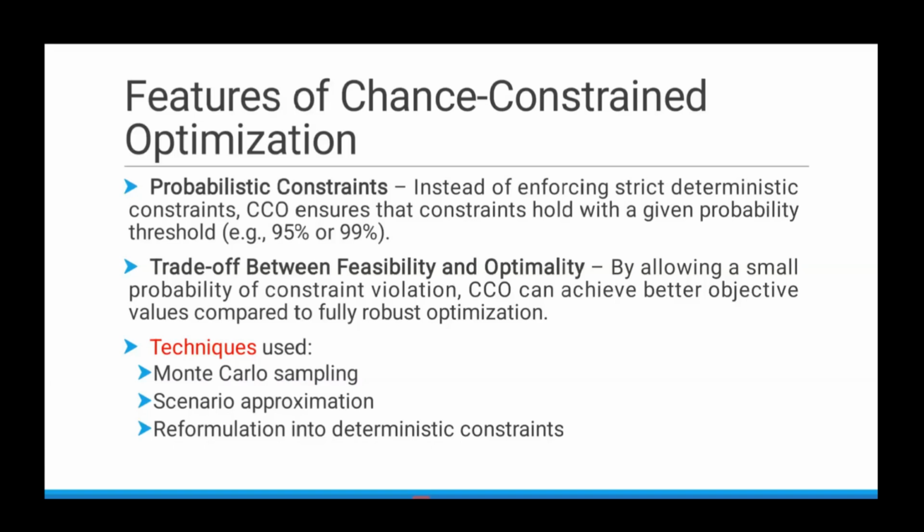Here there is a trade-off between feasibility and optimality. By allowing a small probability of constraint violation, chance constraint optimization can achieve better objective values compared to a fully robust optimization. Here the techniques used are Monte Carlo simulation, scenario approximation, and reformulation into deterministic constraints. We shall see about each one.